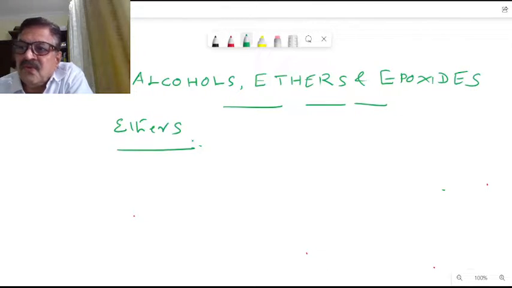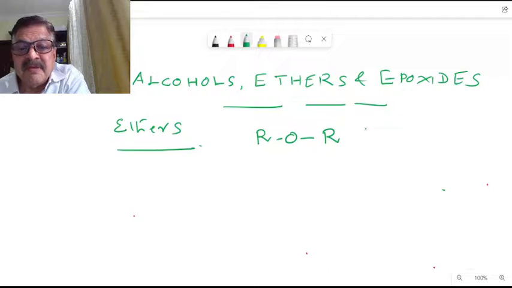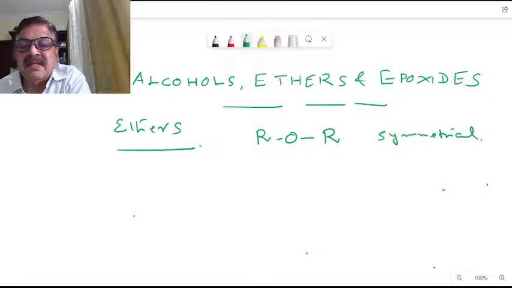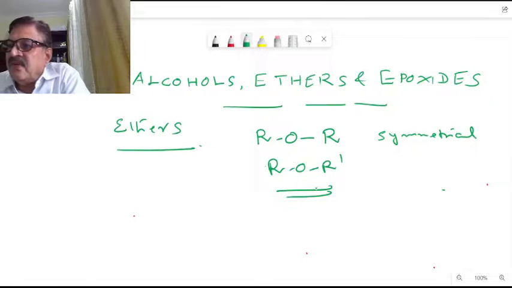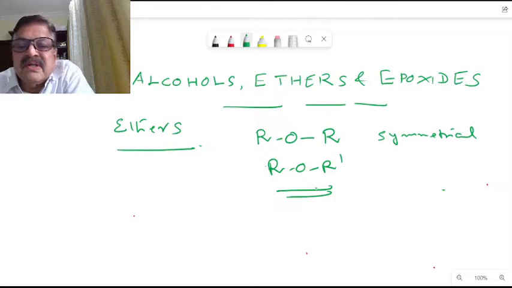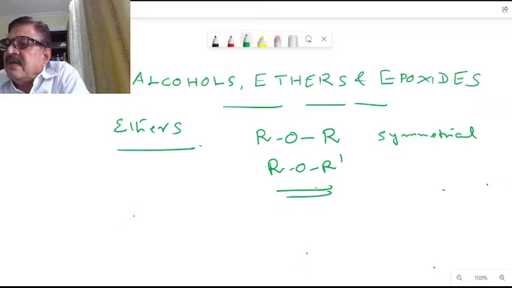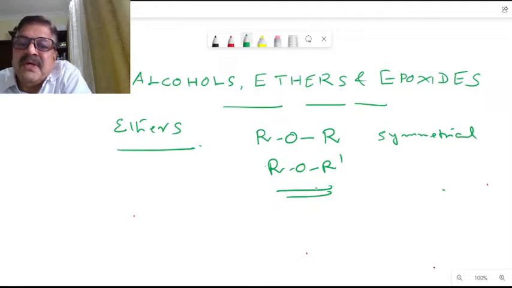Ethers can be symmetrical, that is ROR, two same alkyl groups. We call it symmetrical ether. Then we have ROR1, with two different alkyl groups. Two alkyl groups join to an oxygen atom.